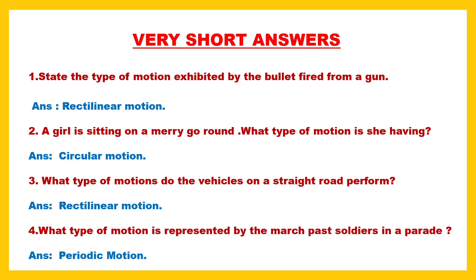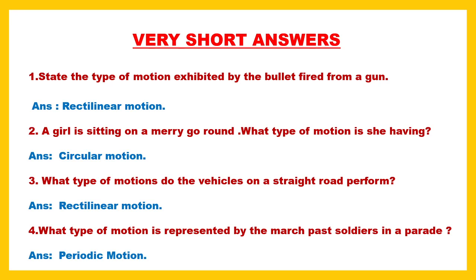More or less, these questions are very short answers from awareness. State the type of motion exhibited by the bullet fired from a gun. As the bullet moves in a straight line, it is rectilinear motion. Rectilinear means something which is in a straight line.